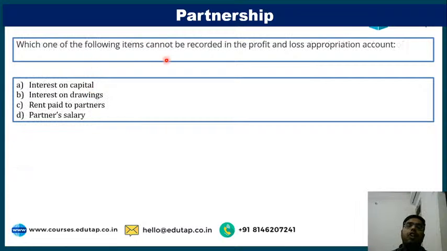Next, which one of the following items cannot be recorded in the profit and loss appropriation account? What do you mean by profit and loss appropriation account? After the profit and loss is decided by the company in the profit and loss account, a profit and loss appropriation account is made. In profit and loss appropriation, we basically distribute the profits in some heads. For example, I'll tell you the heads. So that is known as the profit and loss appropriation account. Options given to you: interest on capital, interest on drawings, rent paid to partners, and partners' salary.